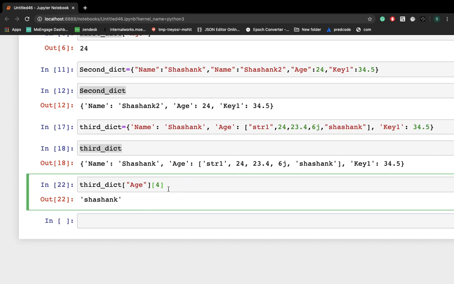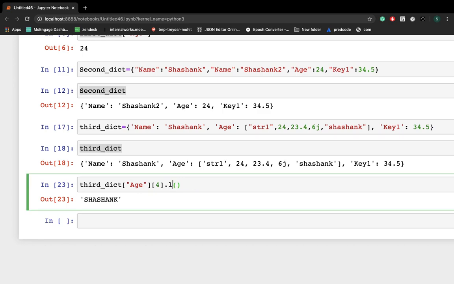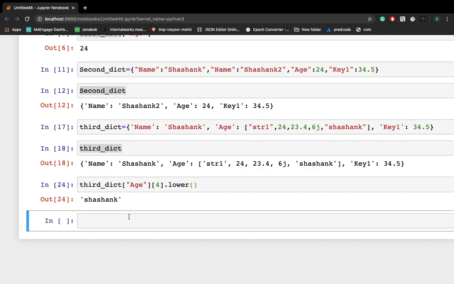Also, if someone says they don't like this and wants to change the case of this Shashank to uppercase, you have to write upper, that's it. So you'll get SHASHANK, right? Similarly, you can put lower as well, so you'll get shashank, right? So this is how you can do this operation.